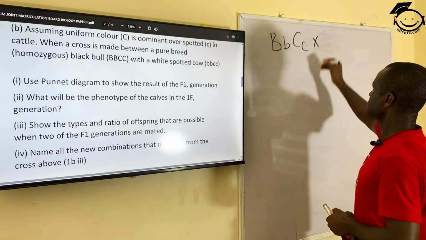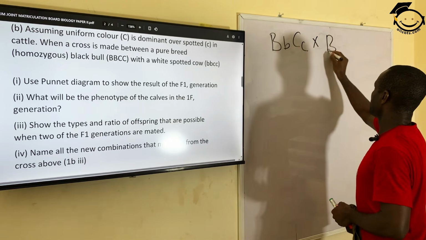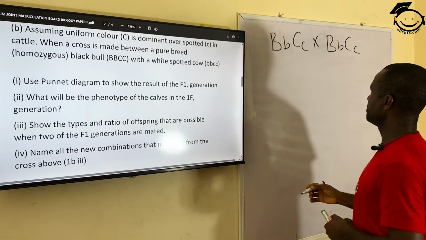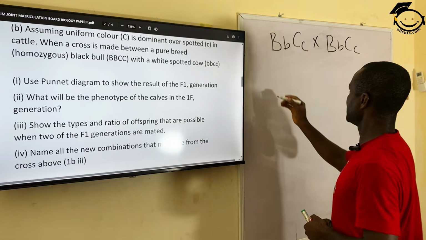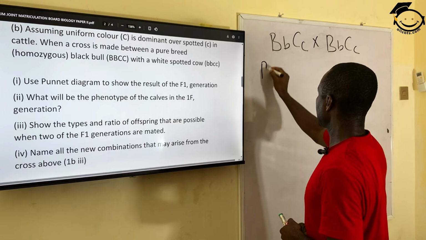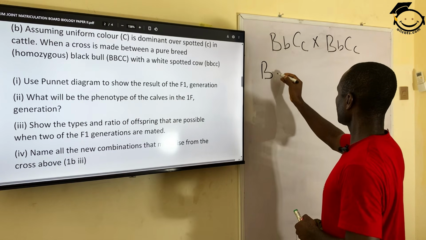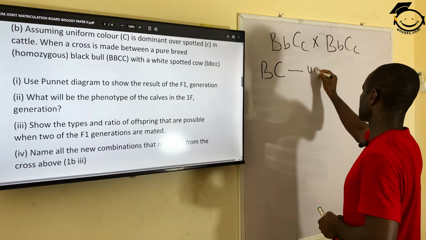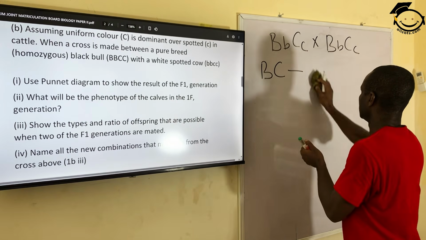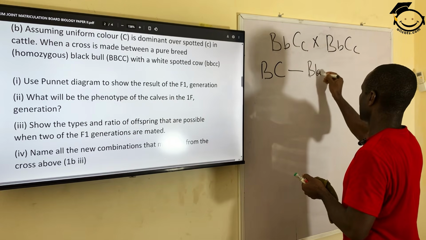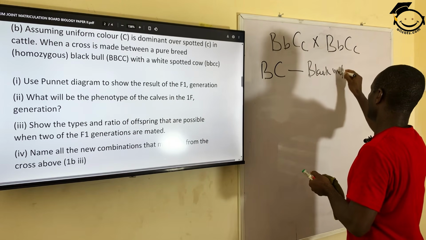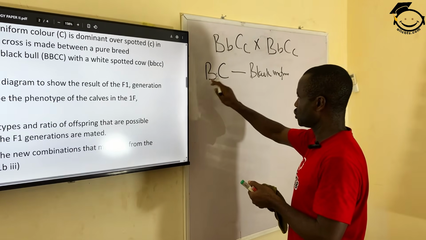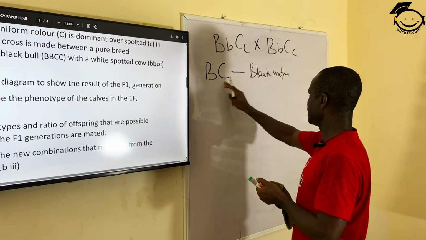So when these 2 are crossed, the possibilities we have are black and uniform, because the black here is dominant and the color here is uniform.